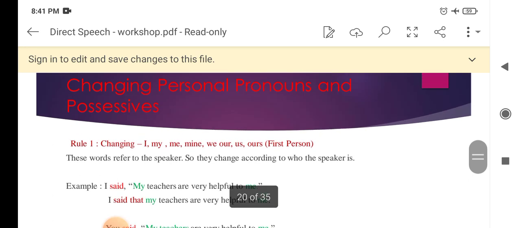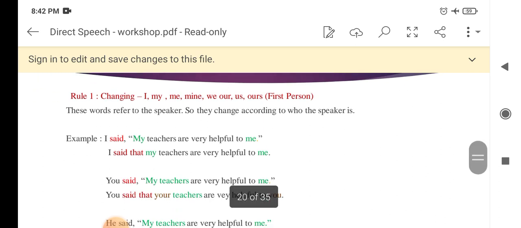Now we will see the changes in personal pronouns and possessives. So rule 1 is I, me, my, mine, we, our, us, ours refer to first person. So these words refer to the speaker, so they change according to who the speaker is. I said, my teachers are very helpful to me. I said that my teachers are very helpful to me.